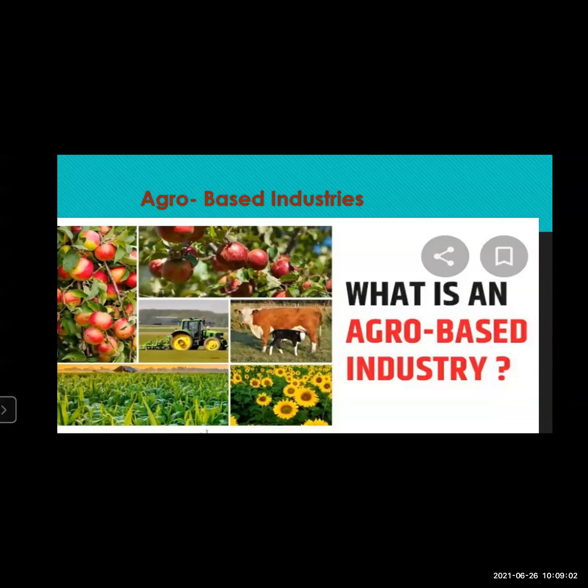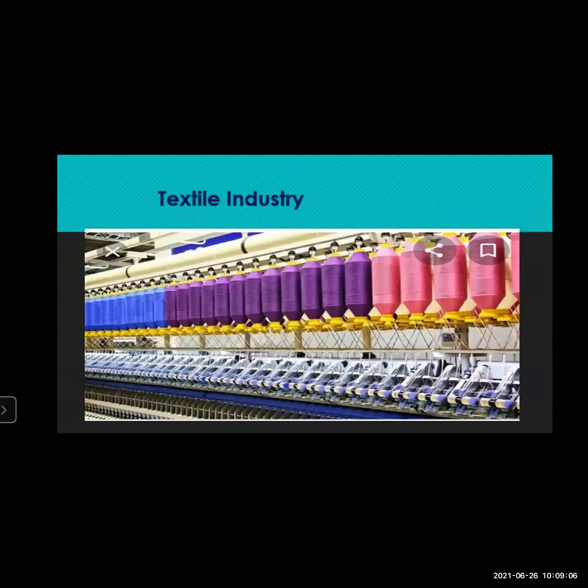Now let's see all of this in short. So first we'll take the textile industry. Now, what is this textile industry? The textile industry in India, traditionally after agriculture, is the only industry that has generated huge employment for both skilled and unskilled labor.